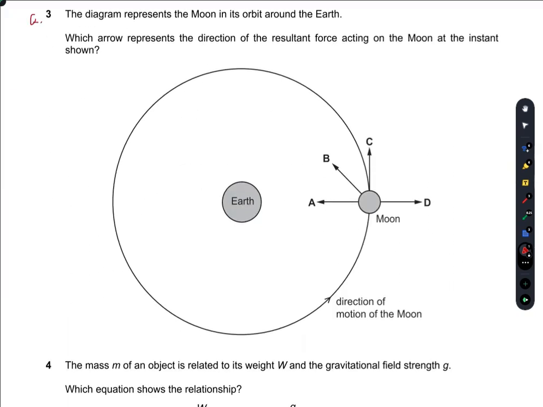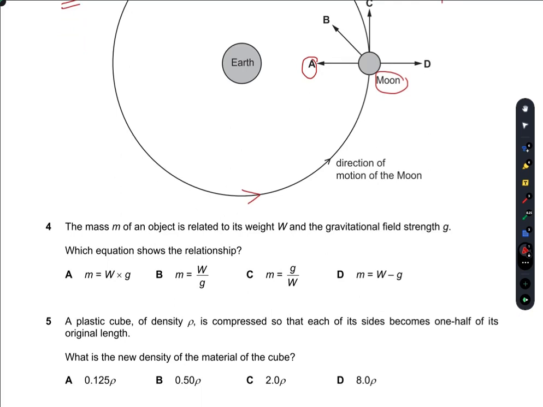Question number 3, an easy question. The diagram represents the moon in its orbit around the earth. Which arrow represents the direction of the resultant force acting on the moon at the instant shown? The moon is moving in a circular track around the earth, which means it experiences the centripetal force, Fc equal to mv square over r. So the direction of the resultant force is always towards the center of the circular track. So A is the right option.